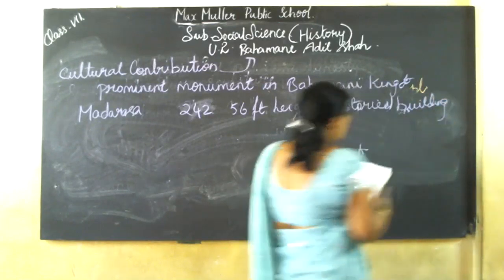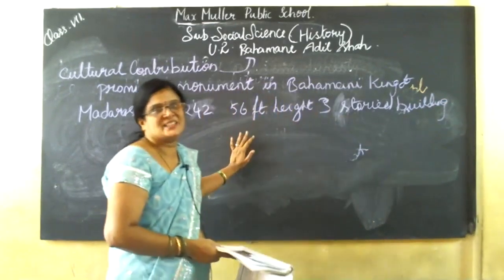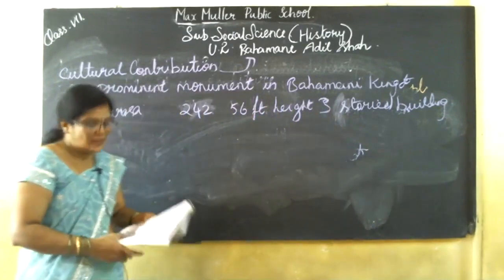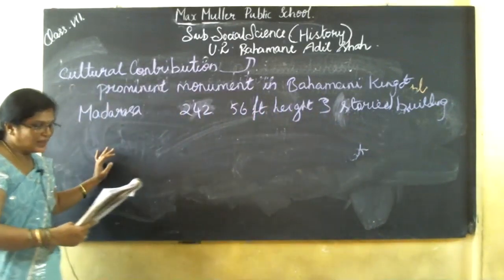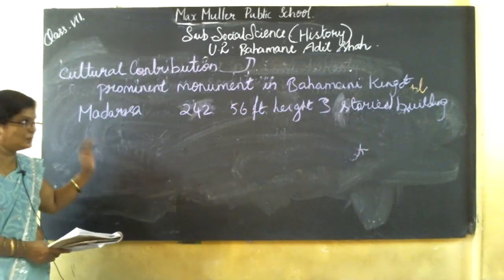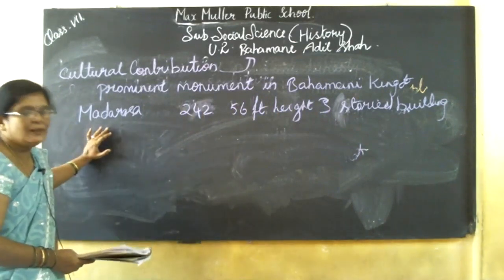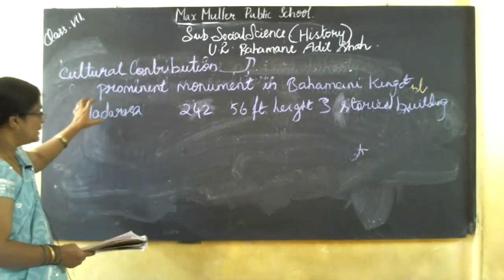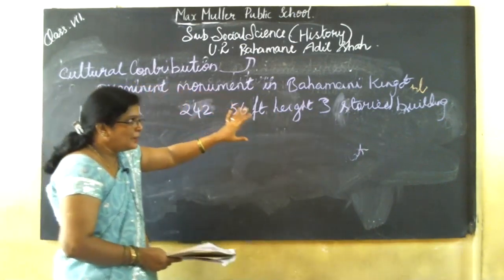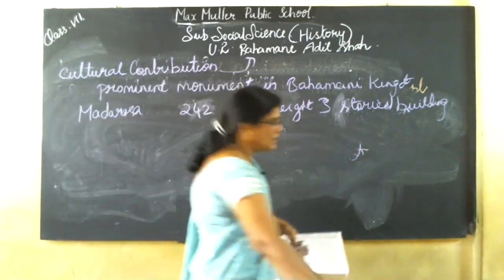The building is more than five centuries old, appearing to declare its glory. It was a prominent monument in the Bahmani kingdom.